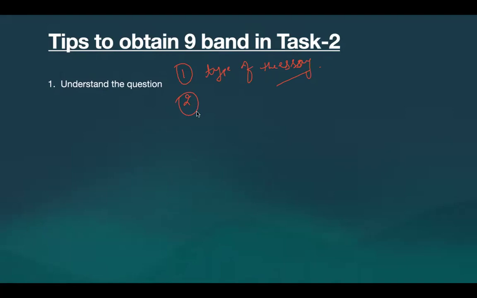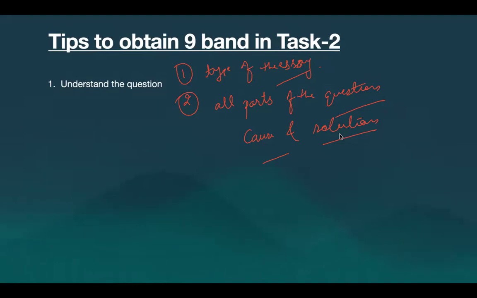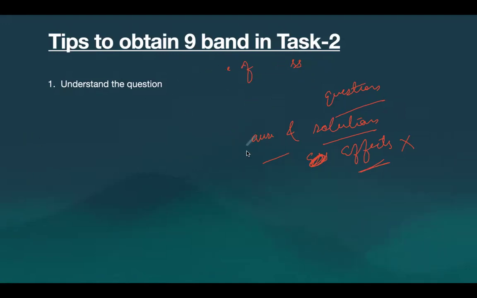And the second thing that you need to analyze is that it addresses all parts of the question. If the question has asked you about causes and solutions, you will stick to causes and solutions. You cannot just write one of these, or you cannot write anything extra. Extra means, for example, if you are writing the effects. Effects is something that is not asked of you in the question. If you are writing effects, then it will be wrong. So, be very mindful of these 3 pointers.